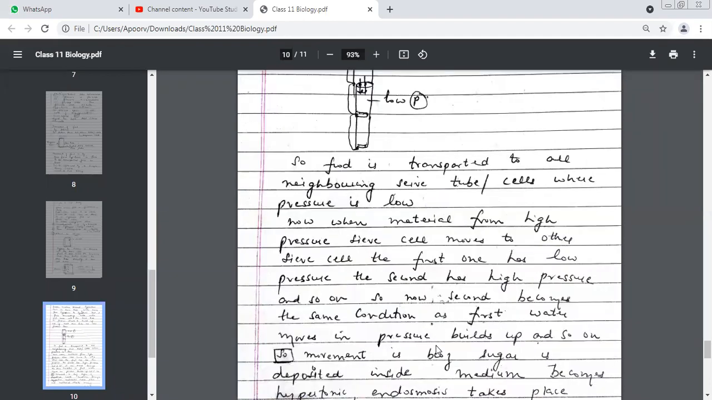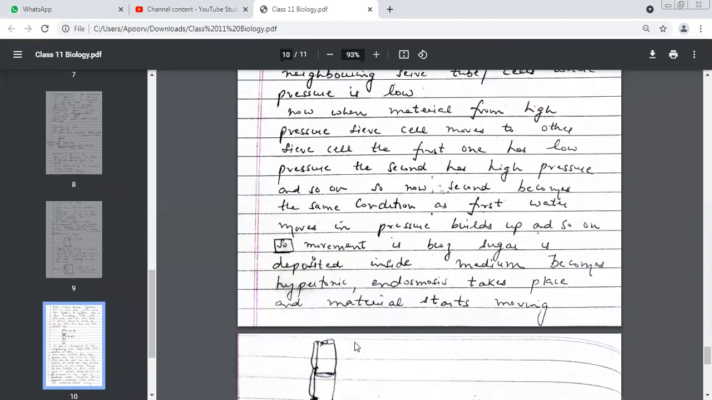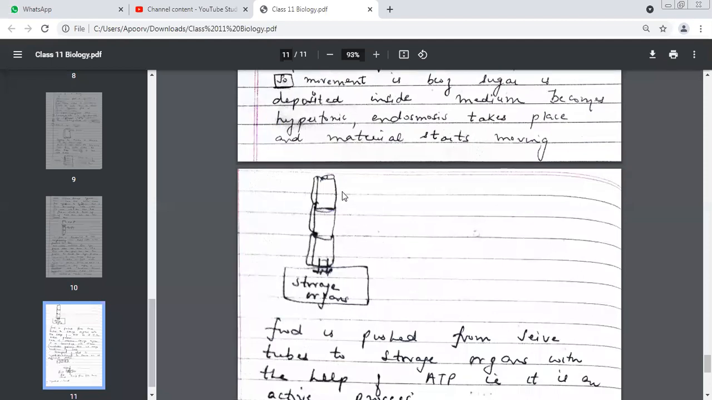The first one is low pressure, the second is high pressure, and so on. So the second becomes the same condition as the first. Water moves in, pressure builds up, and so on. So the movement is because sugar is deposited inside the medium. Why did this happen? The sucrose was depositing, and because of this sucrose, the medium became what? Hypertonic. And which process of water took place? Endosmosis or exosmosis? Endosmosis. Yes, so this is how it will keep on moving till it reaches which organs?